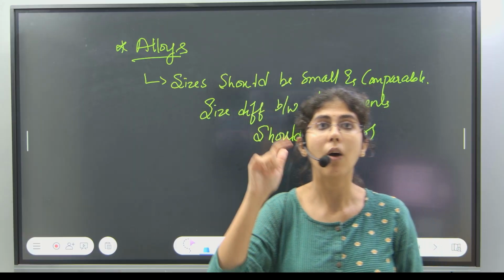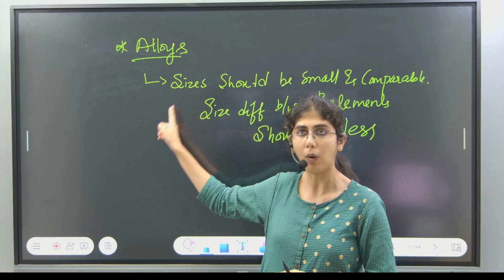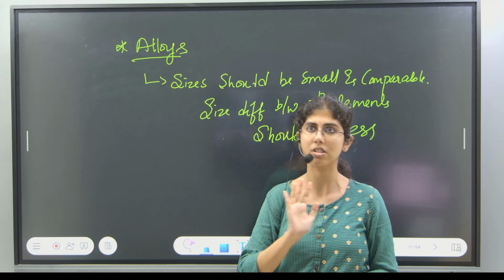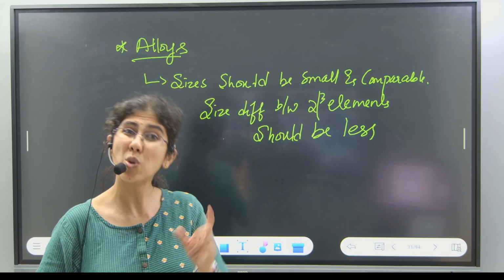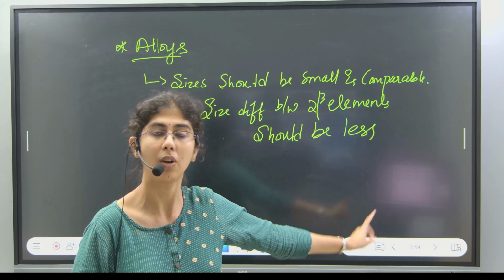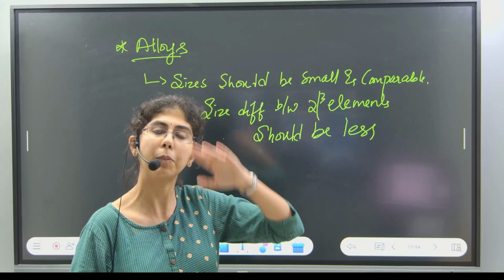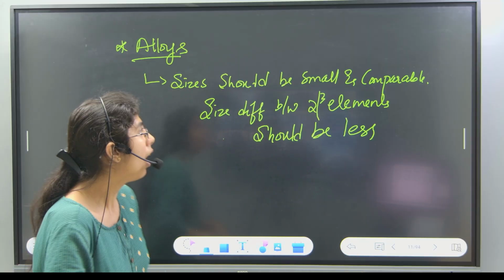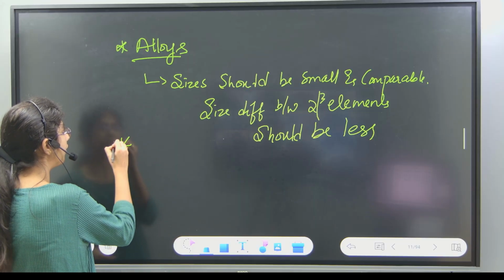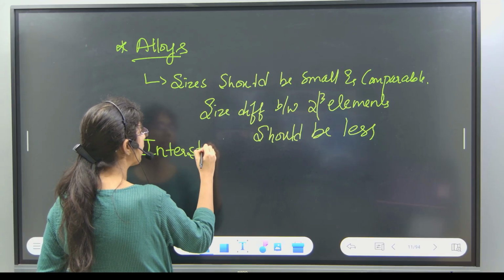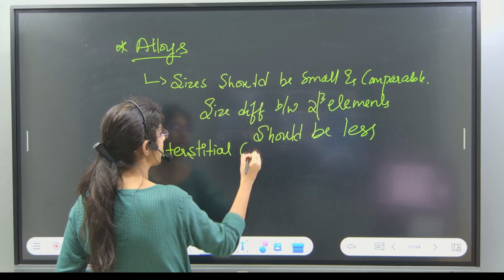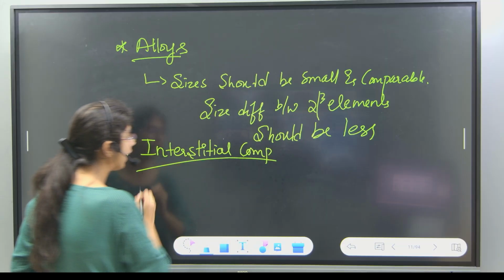The major reason why D block elements form alloy is because they don't have much size difference. In this chapter, you have to remember these reasons only. Why? The question will be based on that only. One more thing is they form a kind of compound called interstitial compounds.